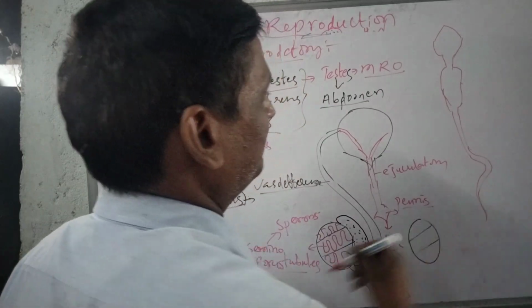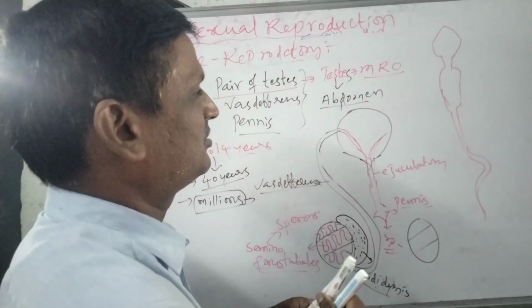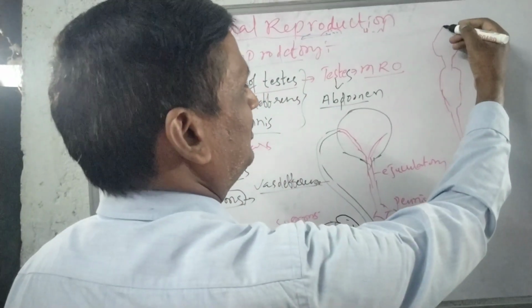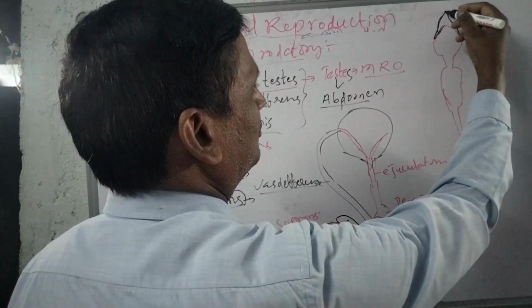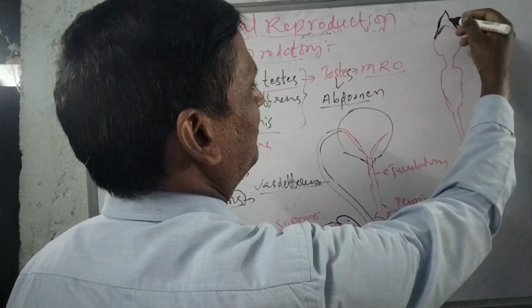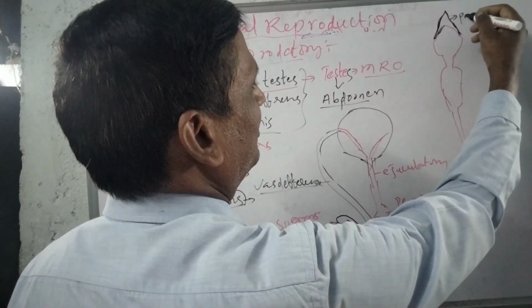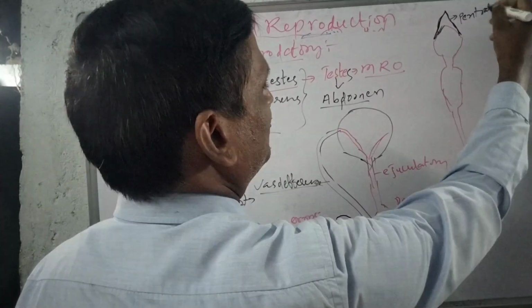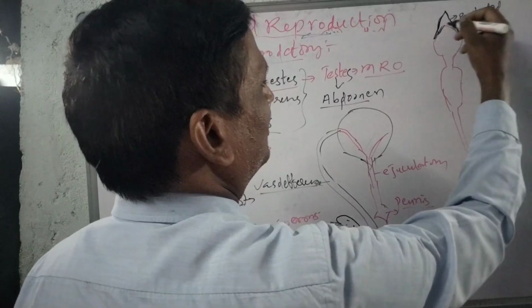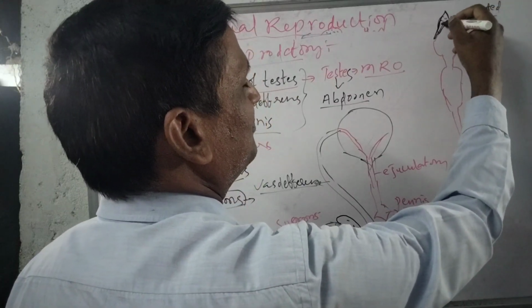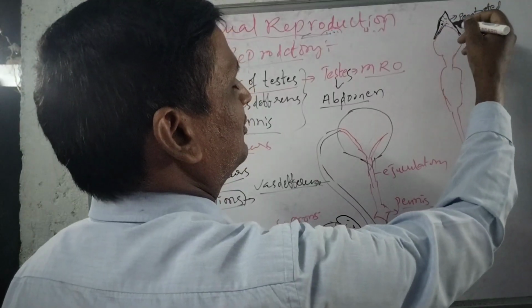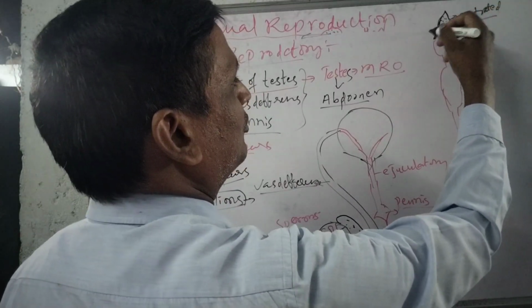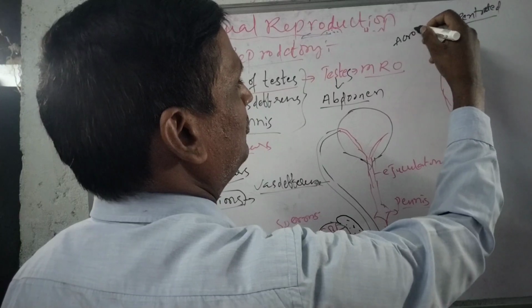Let us see the structure of this sperm. The structure of the sperm consists of, majorly, this is the acrosome. The acrosome is a penetrating, sharp structure which consists of some enzymes. These enzymes can dissolve the walls of the ovum so that the sperm can enter. What is this structure? Acrosome. We call it the acrosome.